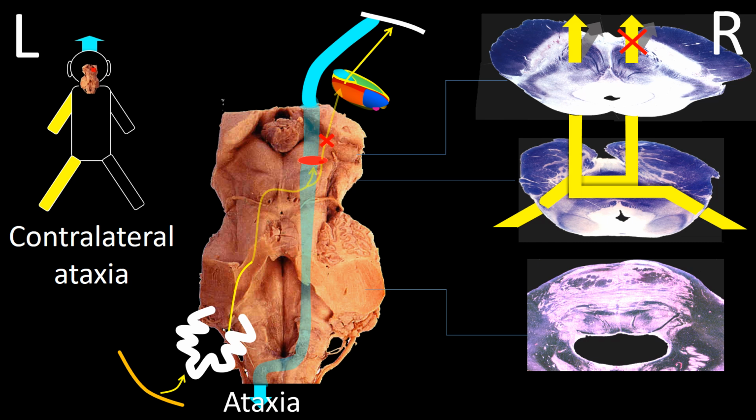In the block specimen, we have a double crossing two-arm circuit. One arm of the circuit going from the cerebellum to the cerebral cortex, and the other arm from the cortex to the spine. The arm going from the cerebellum to the cerebral cortex is constituted by the dentorubrothalamic tract. This arm, after having traveled ipsilaterally in the superior peduncle, decussates at the level of the lower midbrain as indicated here and here.